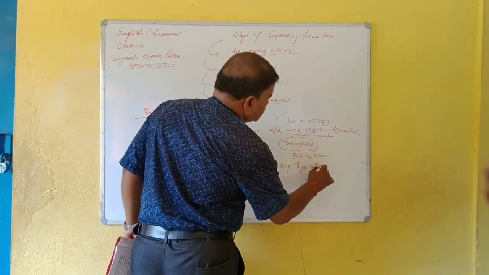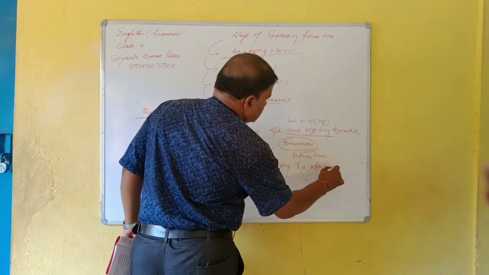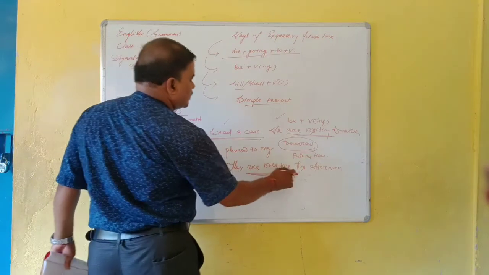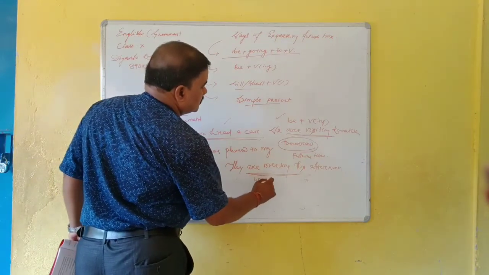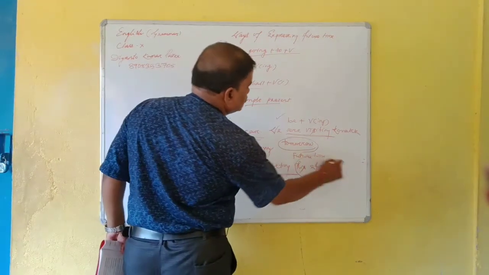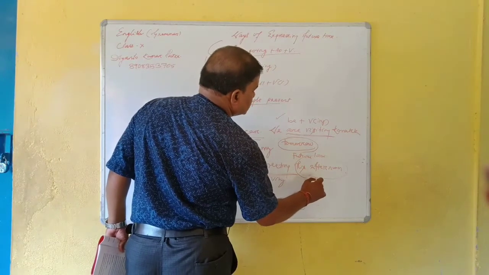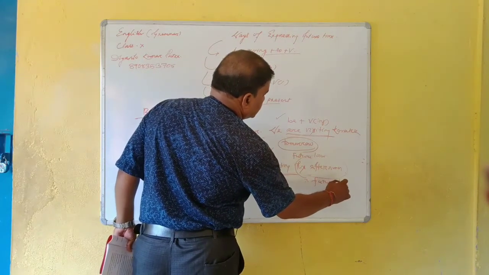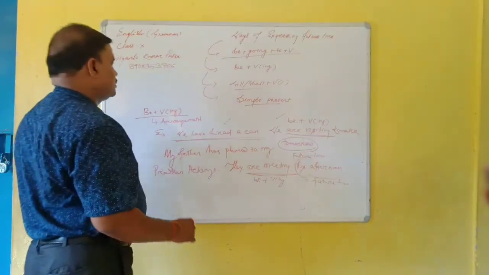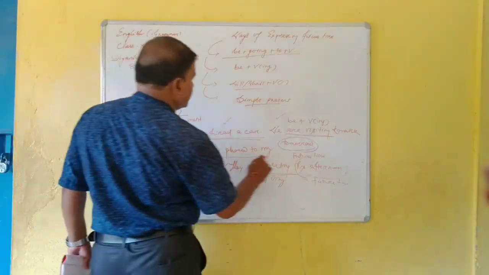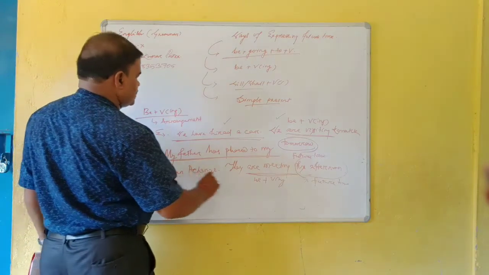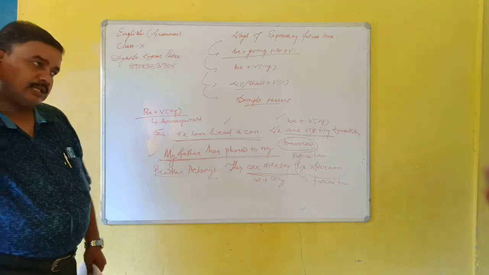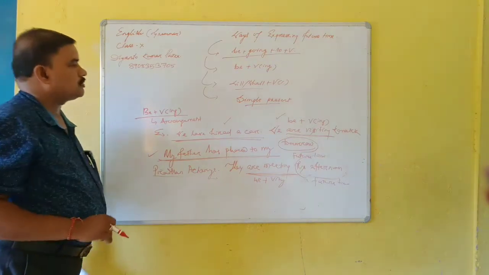This one is also an arrangement. Are meeting, be plus verb ing. This afternoon has not yet come. This is future time. My father has phoned my Pradhan Acharya, that means they arranged. The meeting has been arranged by them. So here, be plus verb ing.